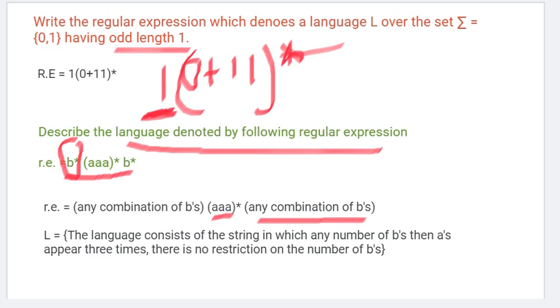So I hope this covers regular expressions, how to create a regular expression, and from a regular expression how to understand a regular language. In the next class we will see the equivalence of regular expressions, that is, for what automata we can create a regular expression. That's all. Thank you everyone.